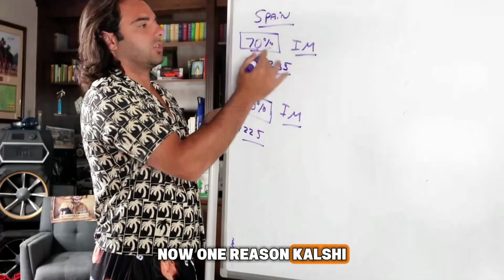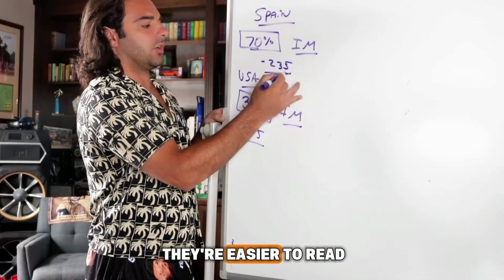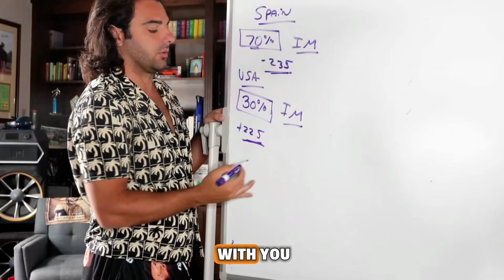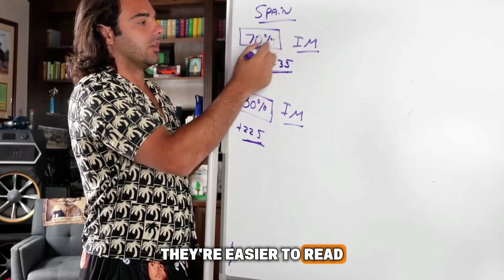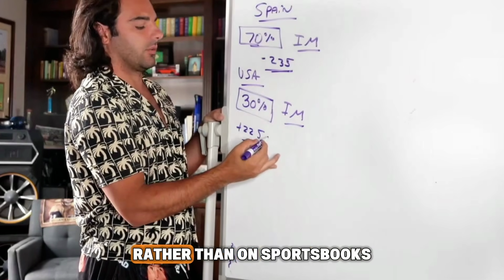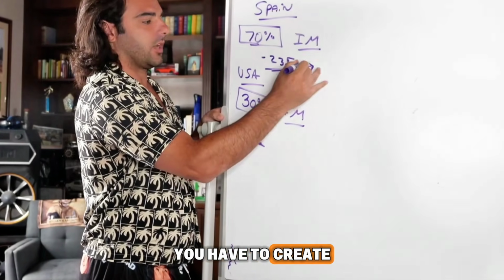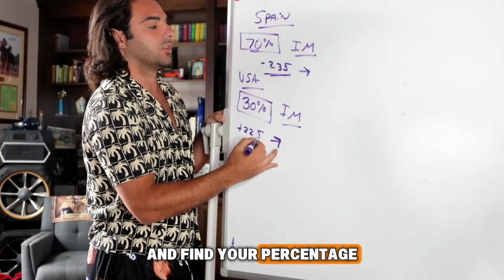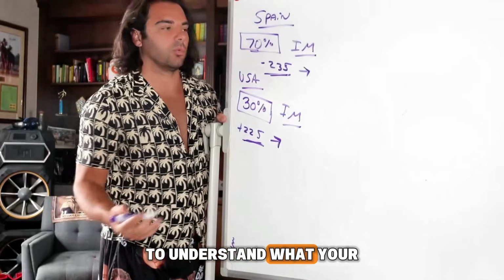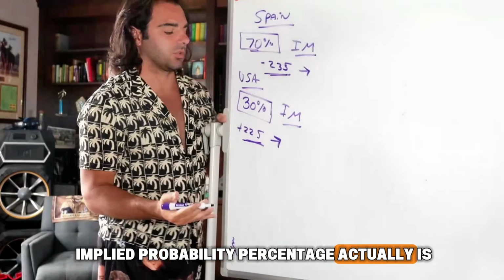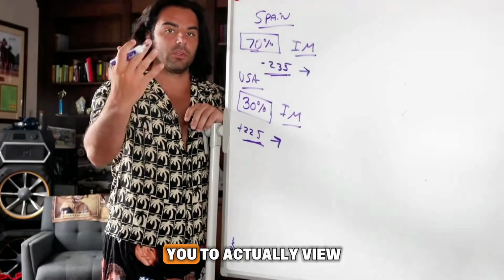One reason Kalshi is better is because it's easier to read, to be honest with you. Right off the bat, you know your implied probability right away, rather than on sportsbooks, where you have to work out your percentage from the odds to understand what your implied probability actually is. So it's simpler for you to view.